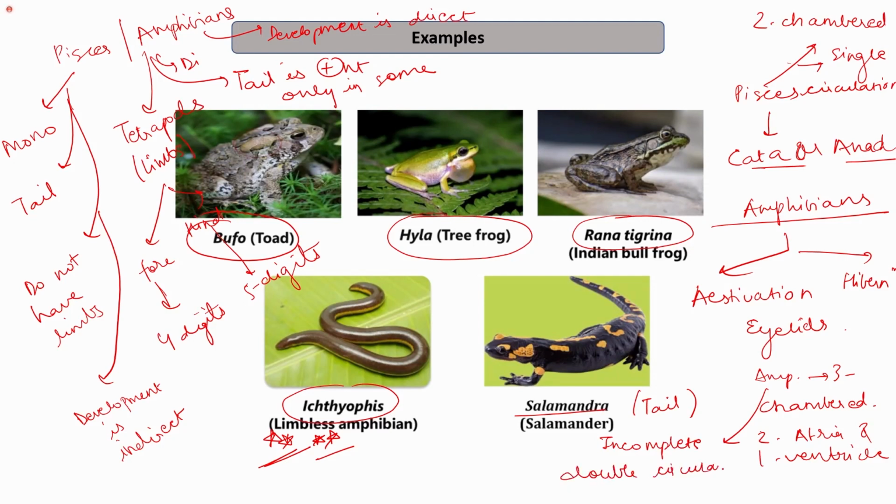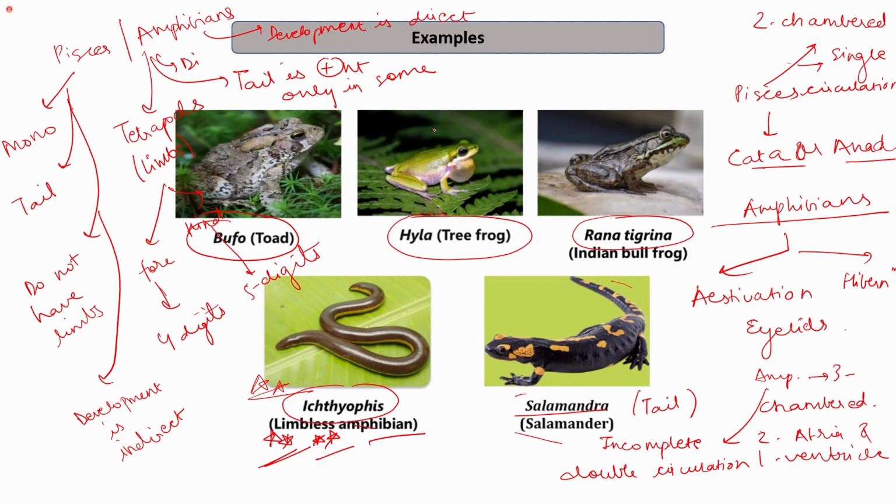Right? So these are the differences, and these are the examples. For example, the bufo, toad, hyla, which is the tree frog, rana tigrina, which is the Indian bullfrog. Next is the Ichthyopis, which is the limbless amphibian, and the next is the salamandra, that is the salamander that has the tail. So Ichthyopis is one example, which is the limbless amphibian. It does not have limbs, although it is an amphibian.